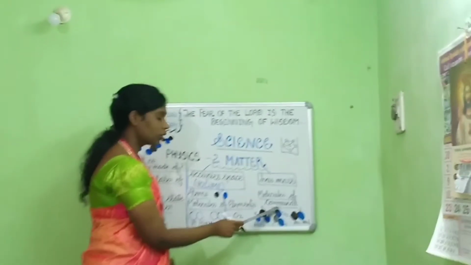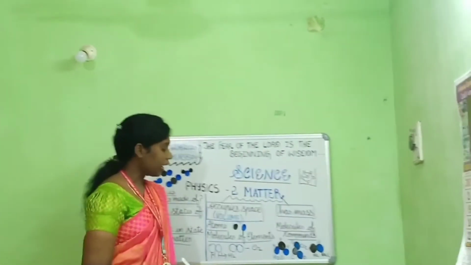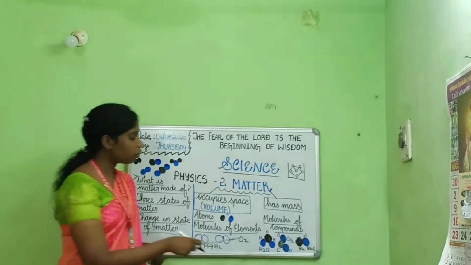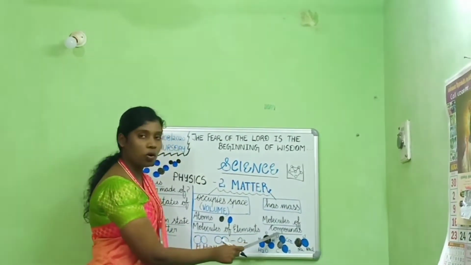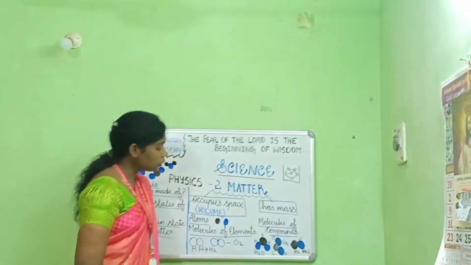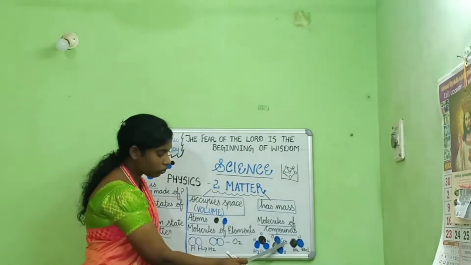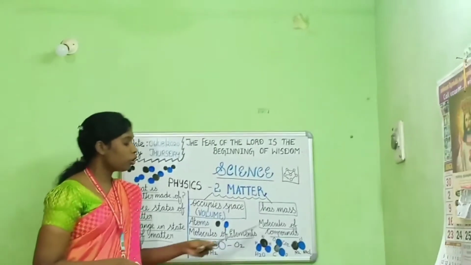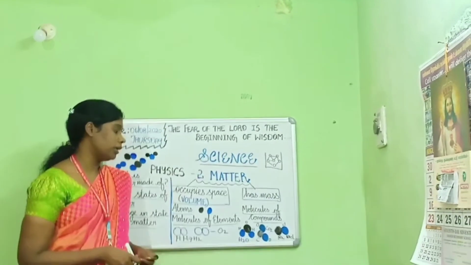Next let's see a few examples of molecules of compounds. I told you different kinds of atoms combine together to form the molecule of a compound. Water, carbon dioxide and sodium chloride are common examples of molecules of compounds.